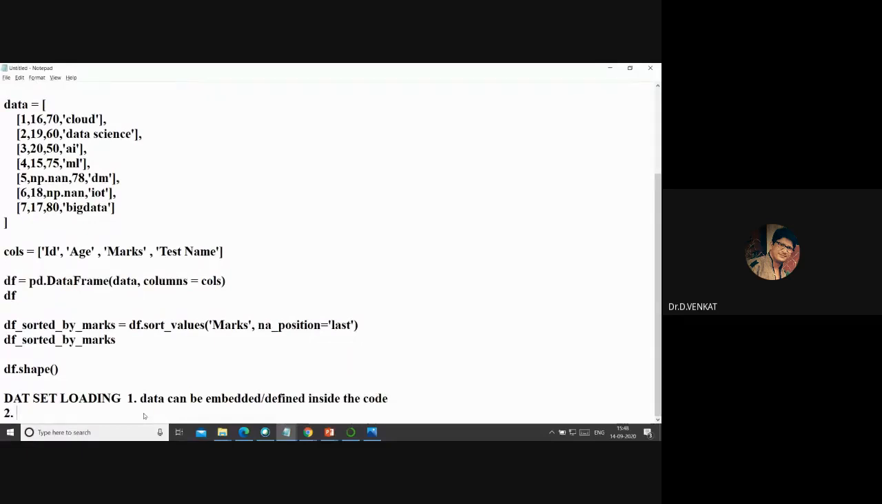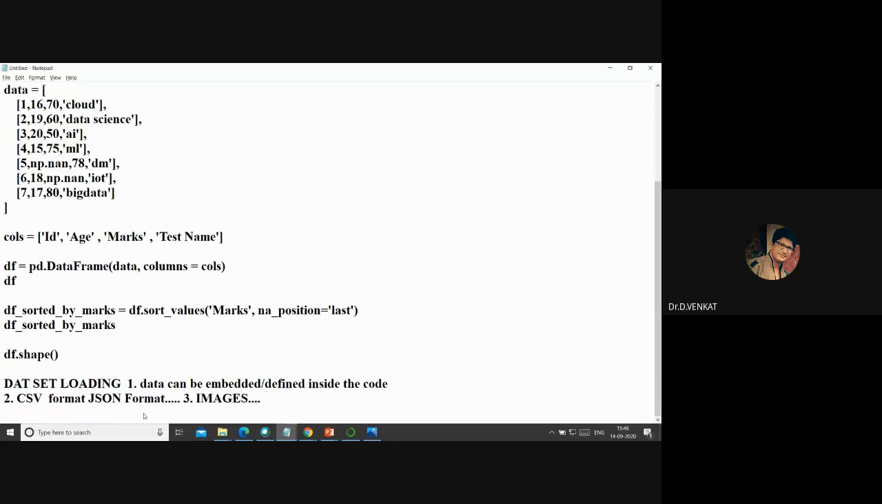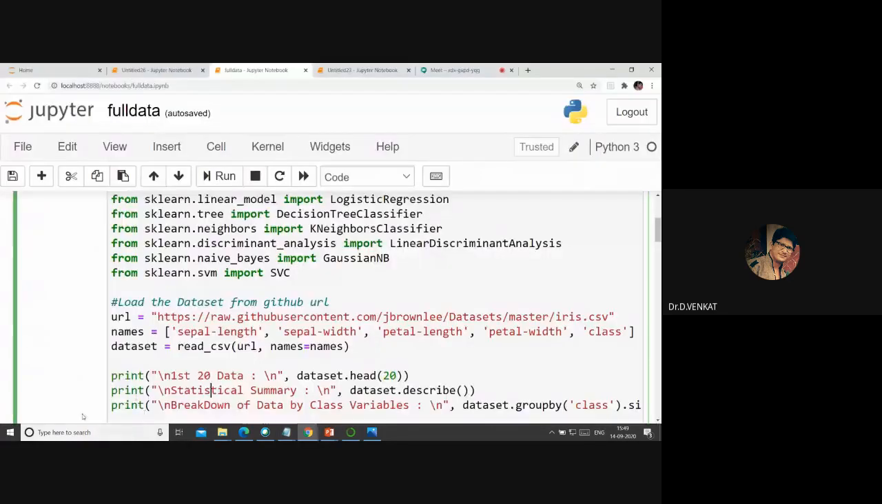The second method is you put the data into some comma separated file, CSV format or JSON format. You may have different data, or some images in your system for image processing. The other way is you just use the internet directly. There are a lot of datasets available on the internet, for agriculture, healthcare, especially for researchers. They use so much data. Instead of simulating, you can directly go to the cloud and get the data.